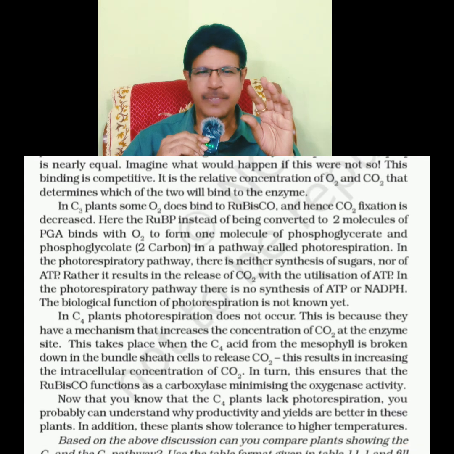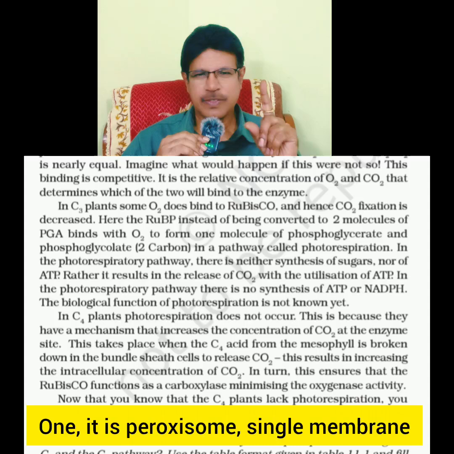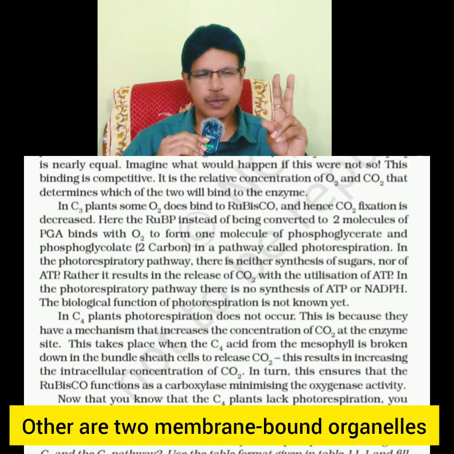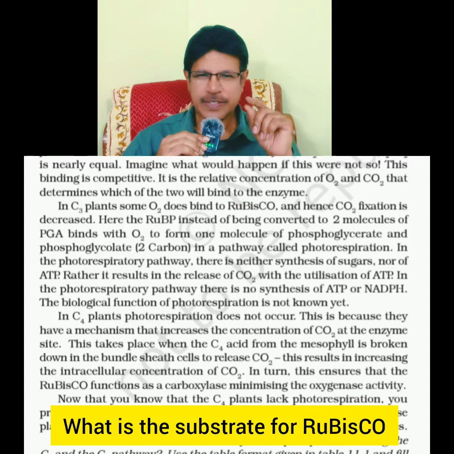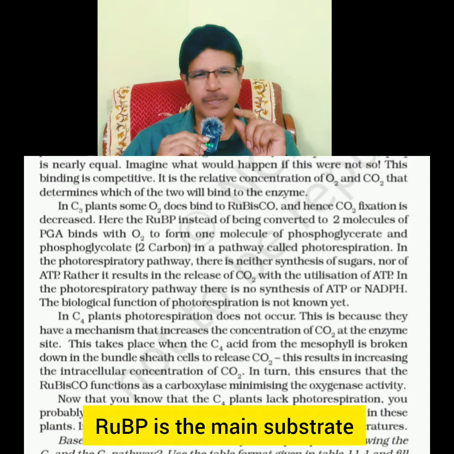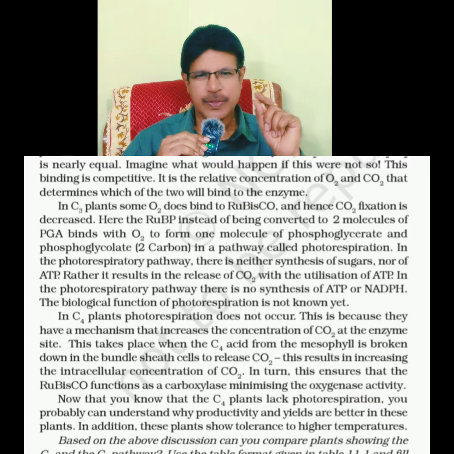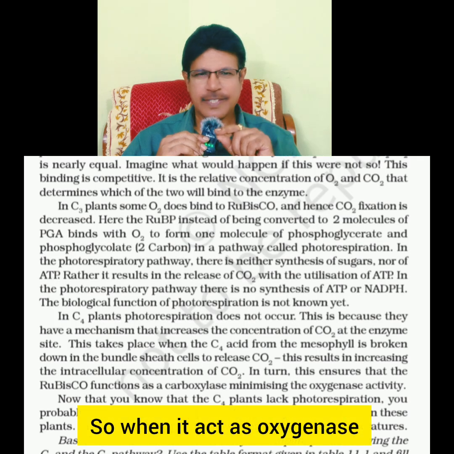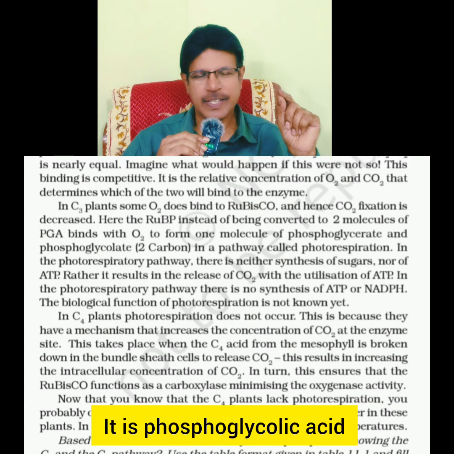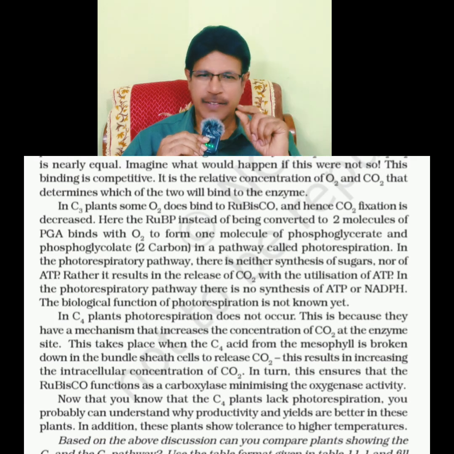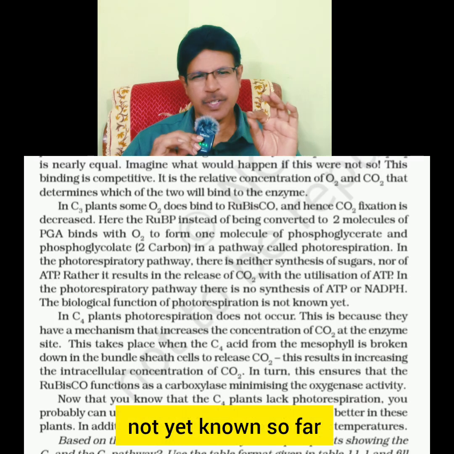In this, the key points: the number of organelles in photorespiration is 3. One, the peroxisome, is single membrane bound, and the others are two membrane bound organelles. What is the substrate for Rubisco? RUBP is the main substrate. Co-substrates are CO2 and O2. So when it acts as oxygenase, a 2-carbon compound is formed, phosphoglycolic acid. And the physiological significance of photorespiration is not yet known so far.